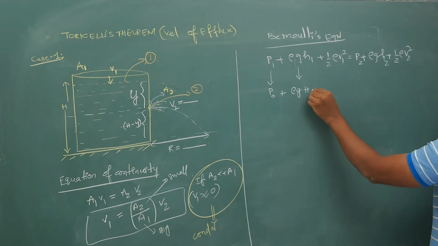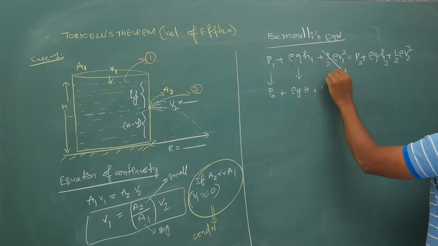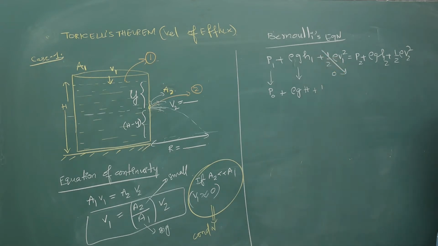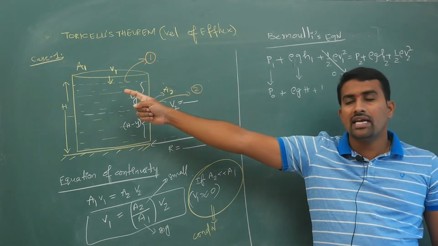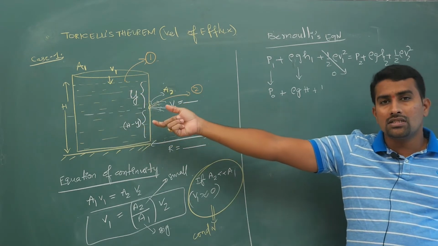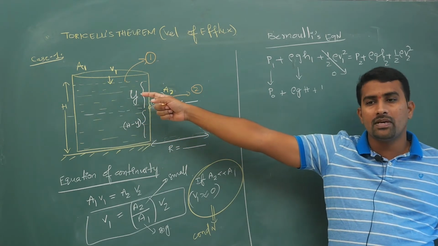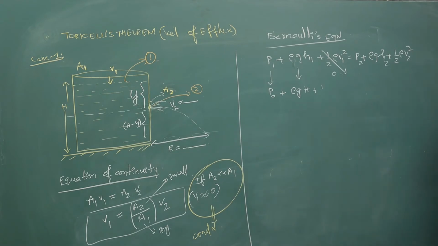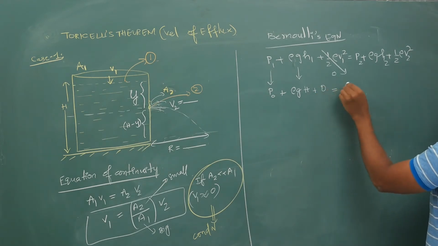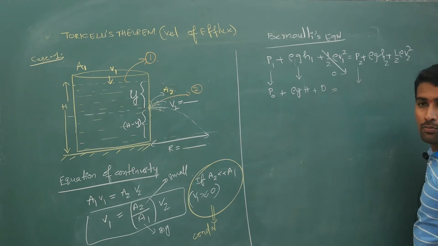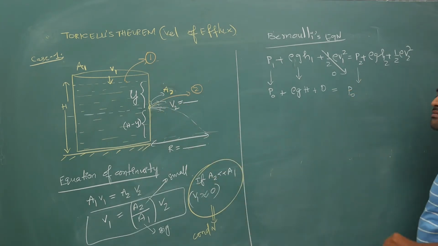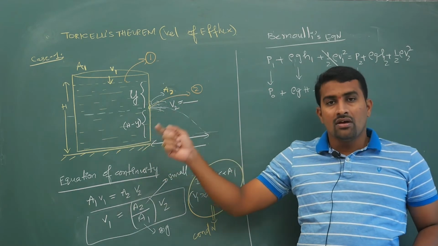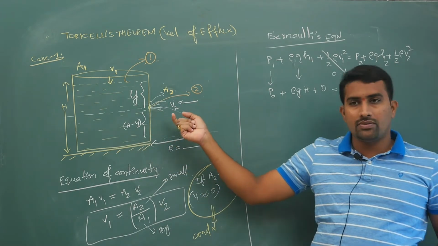So rho g H plus half rho V1 square, and V1 is close to 0, right? We have assumed that the area of cross section of the tank is big and the hole is small, so the speed of water on the top is 0. So rho g H plus 0 is equal to, at point number 2, atmospheric pressure P0, because it is open to air. In fluid statics we have seen that.